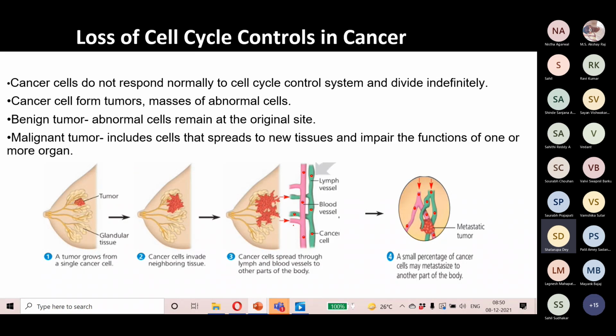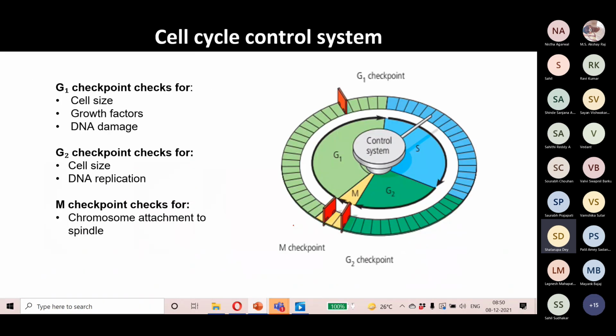Someone asked that if the cell cycle is of 24 hours, then mitosis takes 1 hour and meiosis is a two-phase process, does it take 2 hours for overall meiosis to happen? Actually, it does not take exactly 2 hours. It takes a little longer time than mitosis, because in mitosis, the DNA replication is followed by one round of chromosomal separation, and in meiosis, the DNA replication is followed by two rounds of separation without any other DNA replication. So yes, it takes longer than mitosis, but it doesn't take exactly 2 hours.